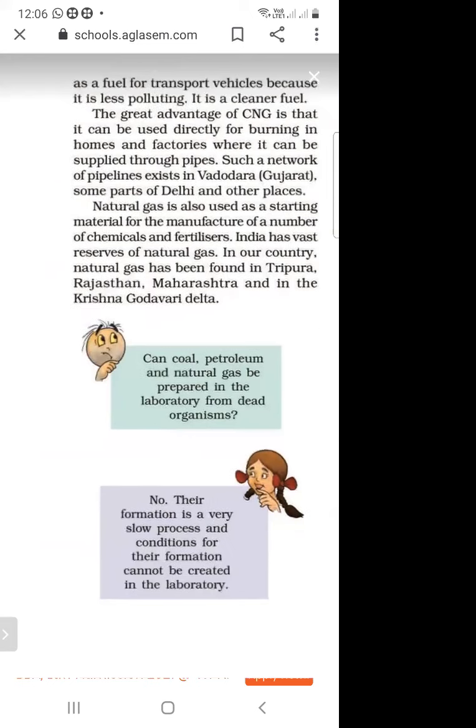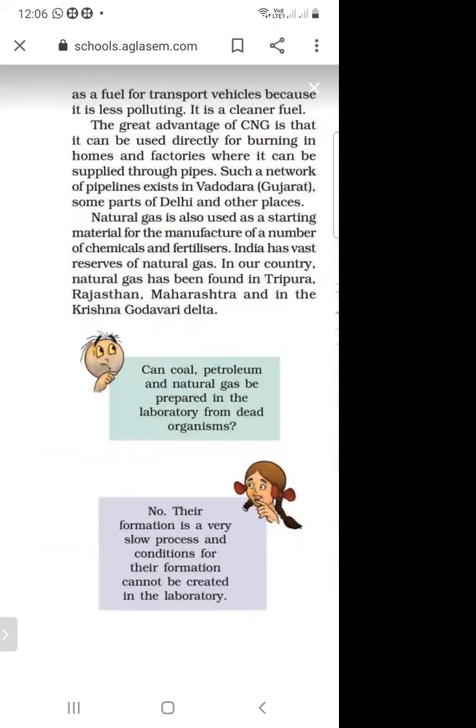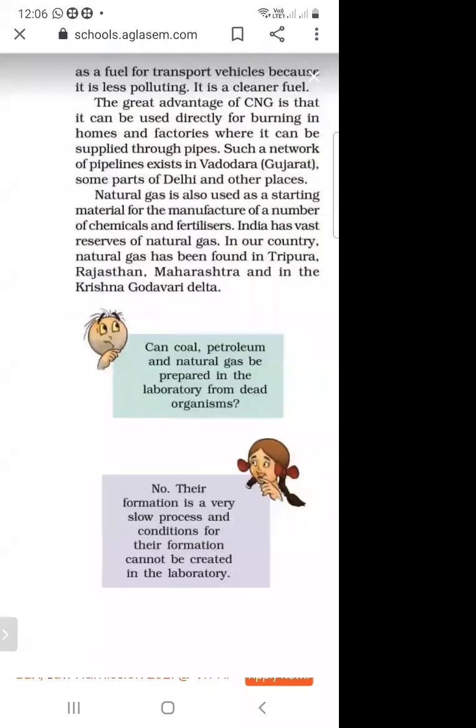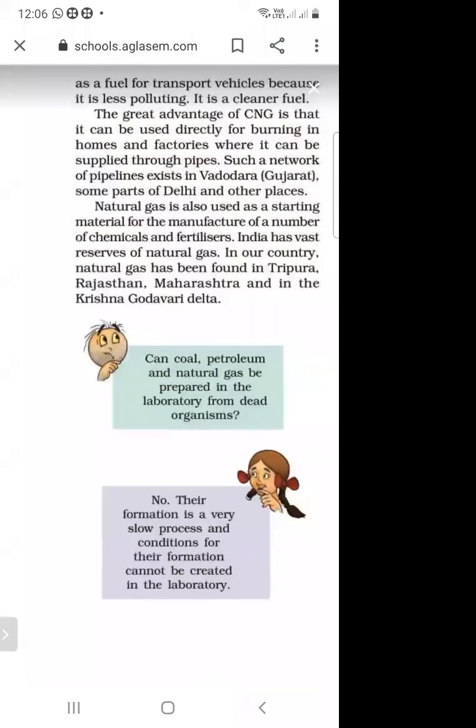Can we make coal, petroleum, and natural gas in the laboratory? No, we cannot make them in the laboratory from dead organisms. The formation of coal and petroleum is a very slow process, and we cannot obtain the condition of high temperature and pressure in the laboratory. So we cannot make them in the laboratory.